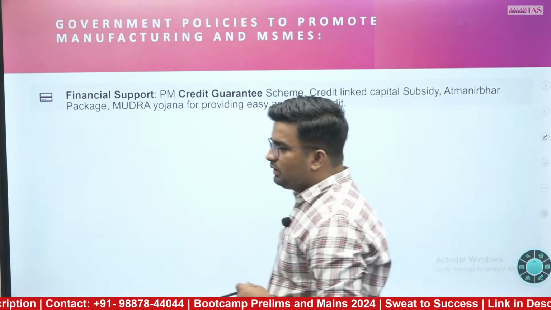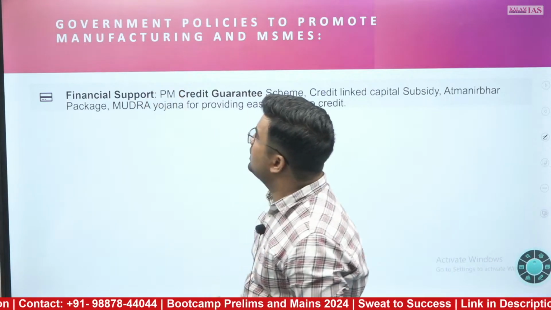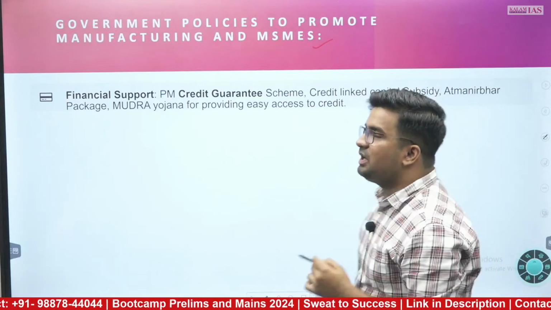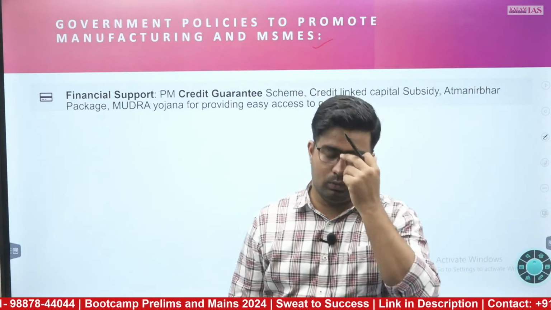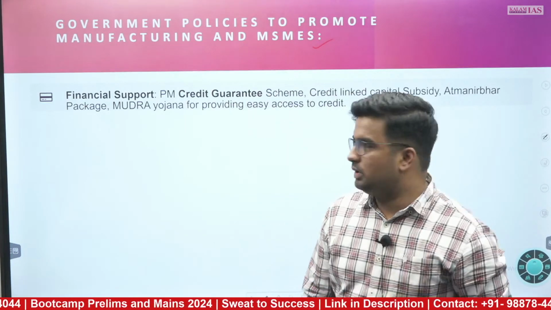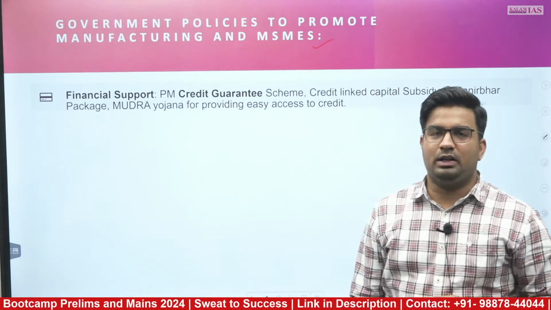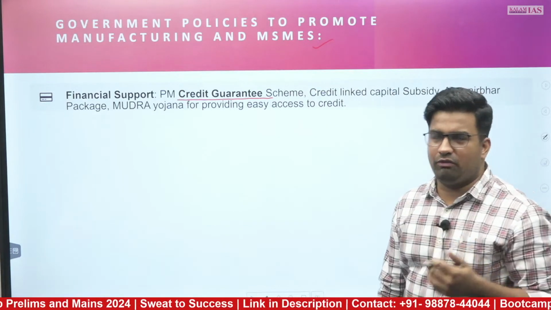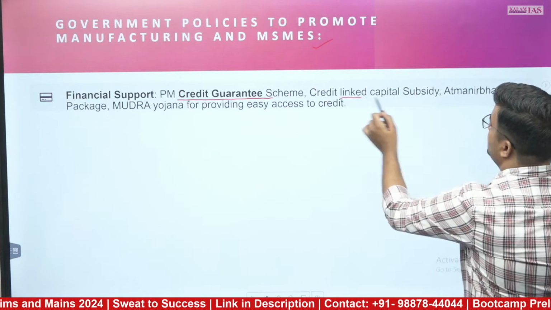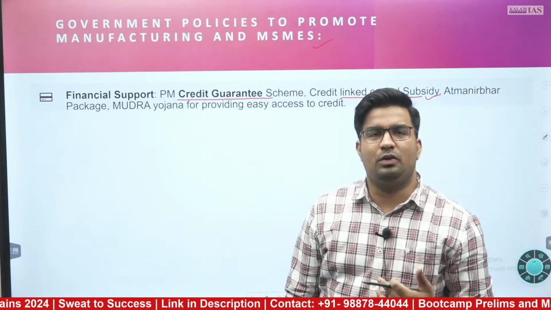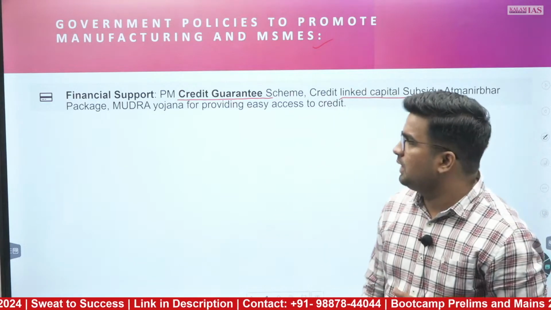The financial support aspect. Now we are talking about the government policies to promote manufacturing and MSMEs. You will write both. You will not write only MSMEs, rather you should write both. In the financial support aspect, we can talk about the Prime Minister Credit Guarantee Scheme, just a bit of it. Then the credit linked capital subsidy, Atmanirbhar Bharat package and Mudra Yojana for accessible credit options.